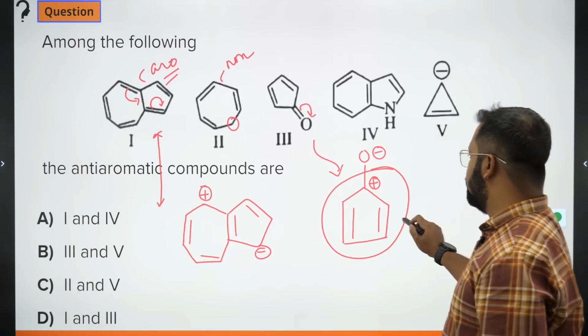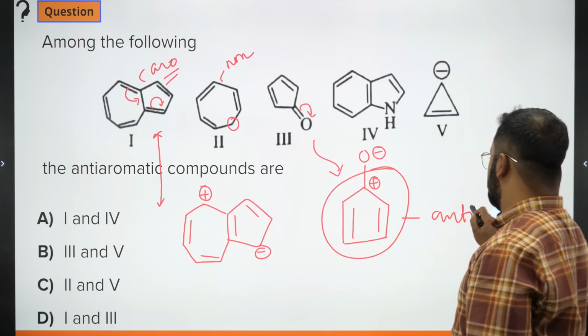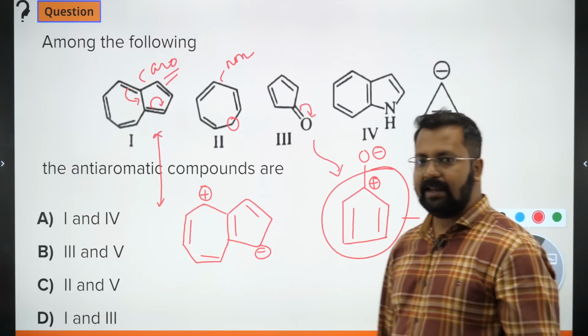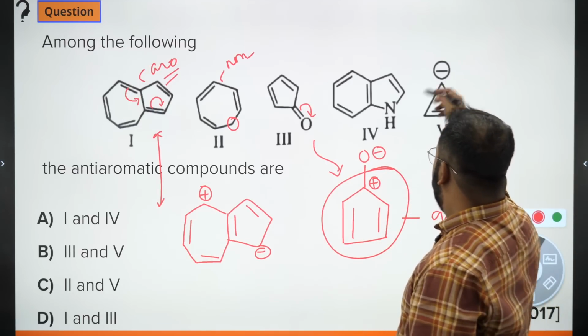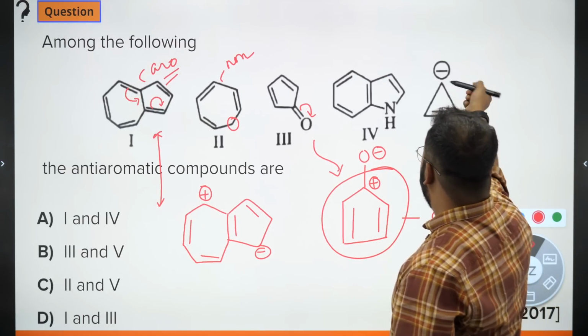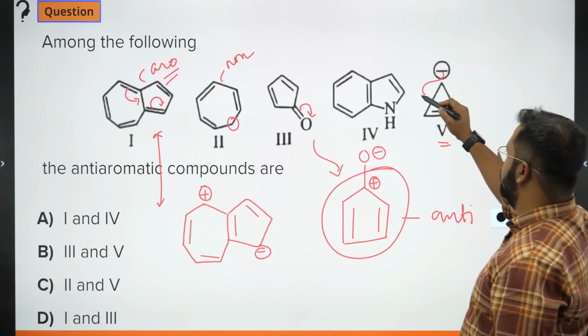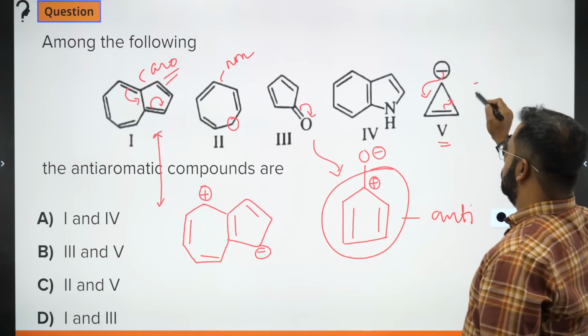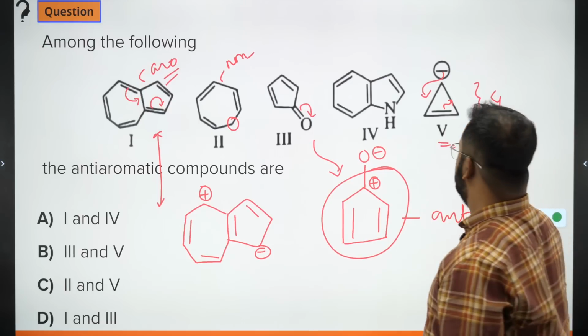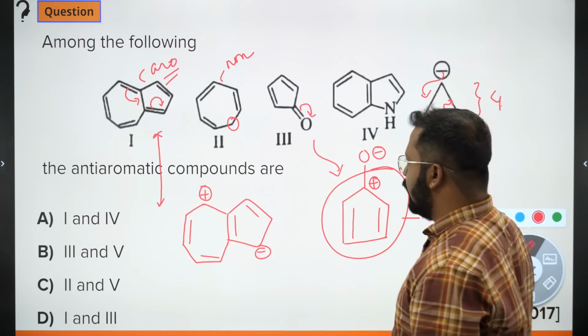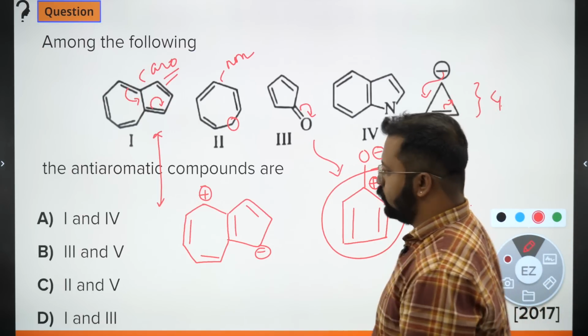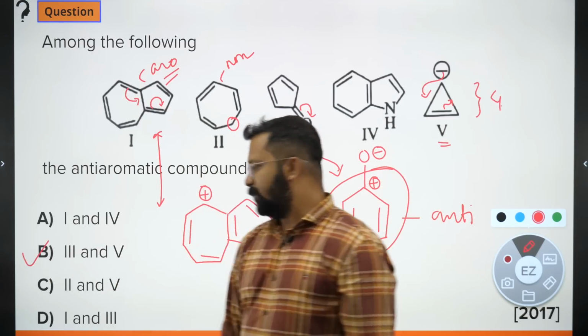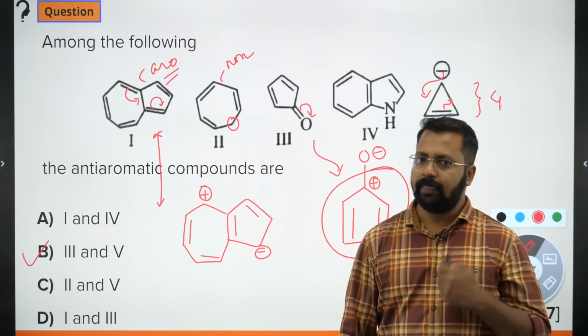This part will become anti-aromatic, and the fifth one will also be anti-aromatic. Total number of pi electrons in conjugation is how much? 4. So the third and fifth should be anti-aromatic. Answer B, third and fifth are anti-aromatic.